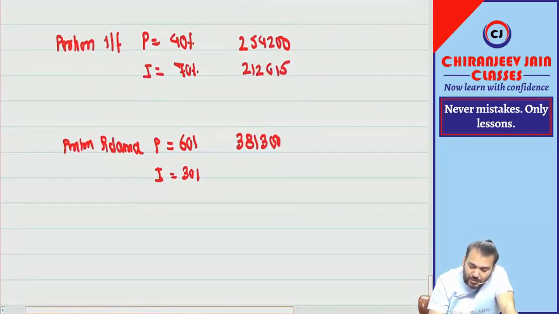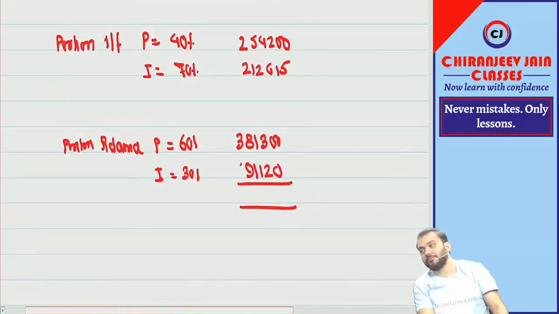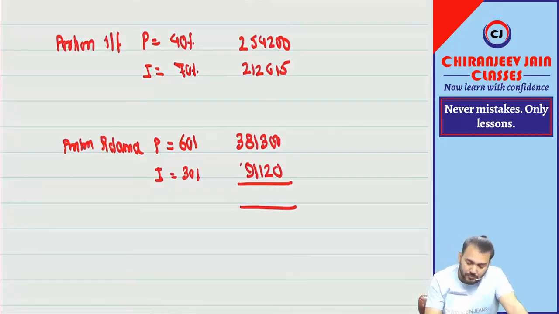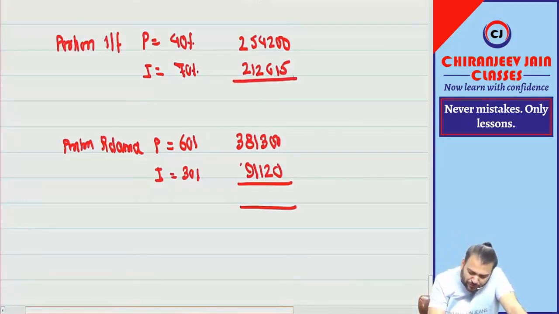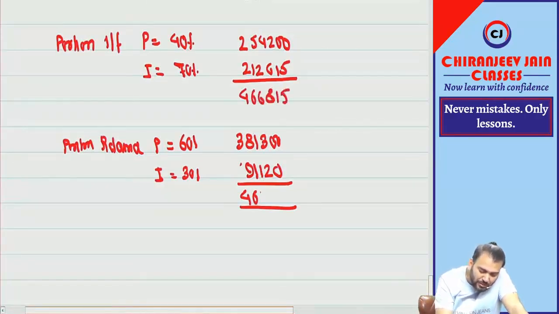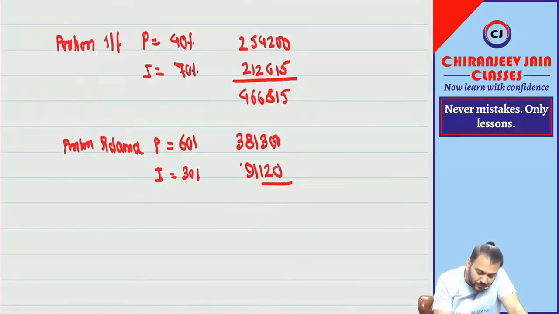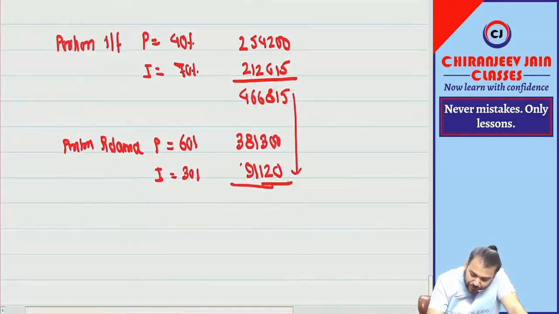And how much is 30%? 91,120. Can you give me the total of all this? You can give me this total also. Then all 466, and give me the total of these three, means these three total.